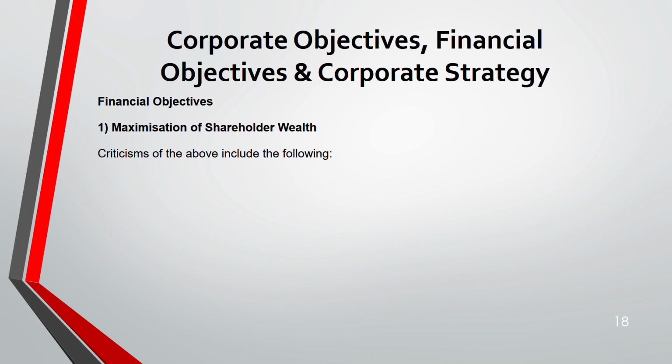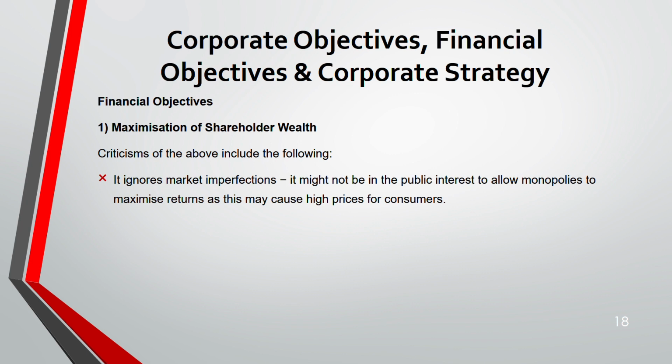Now, there is some criticism also. With some good comes bad things. First, they say maximize shareholders' wealth, but it ignores market imperfection. Market is not perfect, right? In reality, market is imperfect. So sometimes it is not good for you to maximize returns, especially if you are a monopoly. Monopoly means a single firm is dominating, or one firm having more than 25% share in the economy is known as a monopoly. Monopoly is not good for the public interest, not good for the consumers' welfare also, because they might charge too heavy a price. And if it's a monopoly, it is going to harm the consumer.